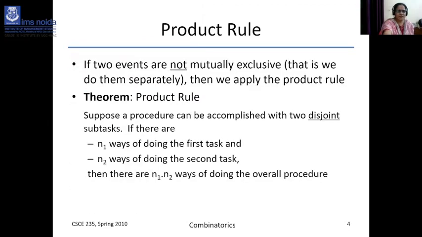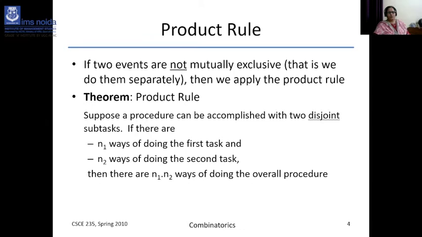So what is the theme of this product rule? Because this is based on probability theory. If two events are not mutually exclusive... first, what is the meaning of mutually exclusive? Let me explain. If A and B are two sets, and if I say A intersection B equals phi, that means this is the mutually exclusive principle.